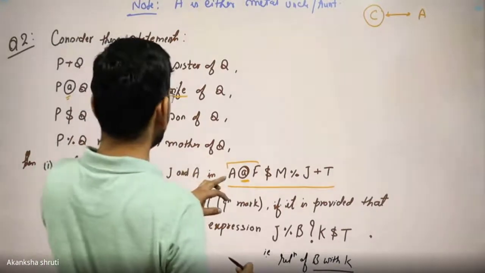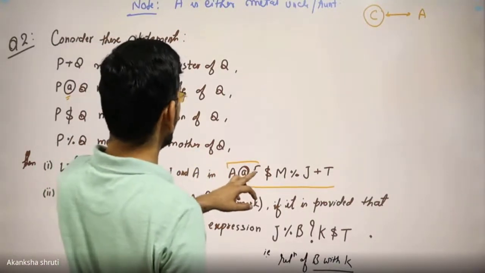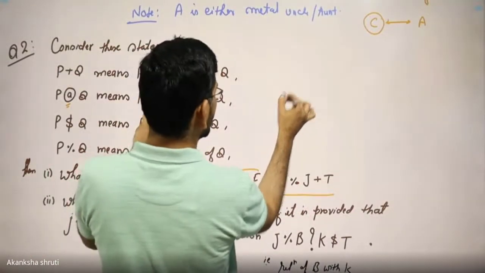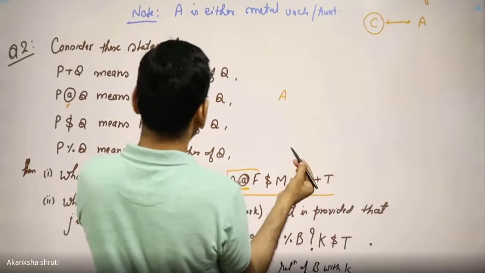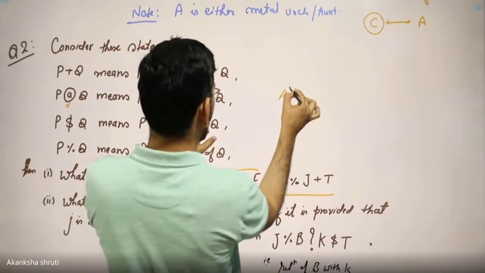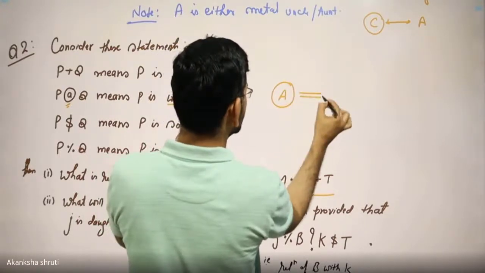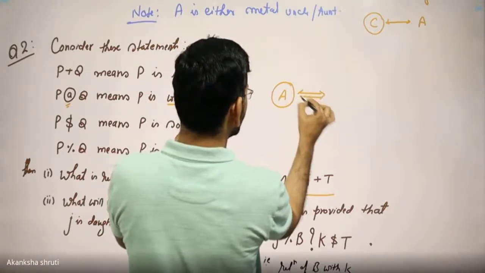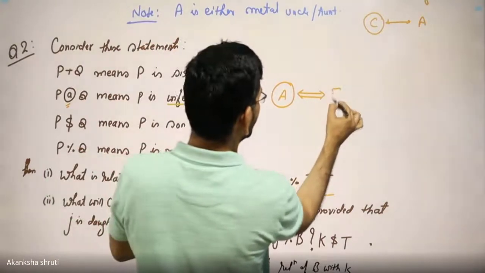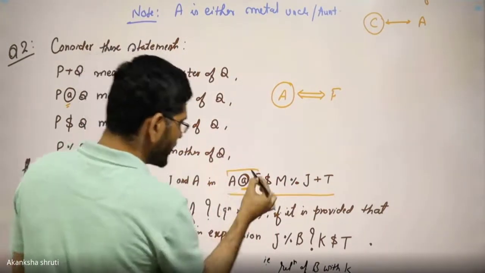It simply means A is wife of F. So draw it. A here is the wife of, means wife. We need to keep it inside. For making it wife, make a double bond with F. This part is over. Now go for the next.